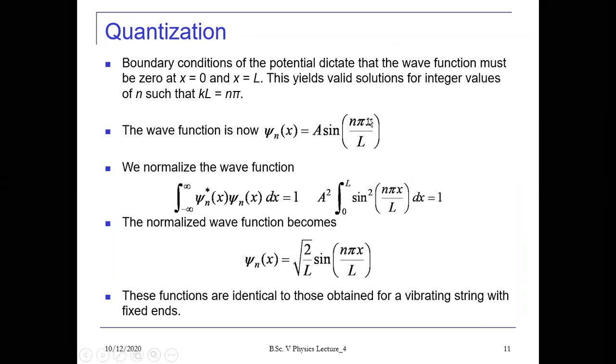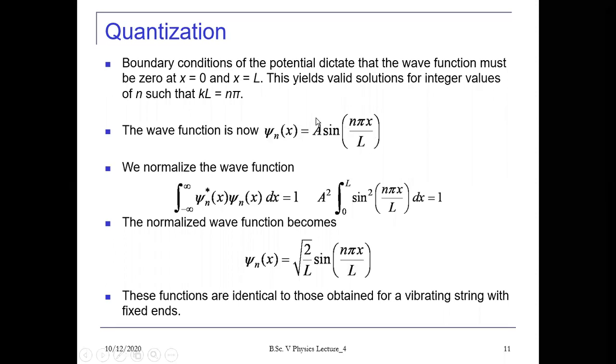And applying these conditions, when you find the constants, finally you will get this wave function psi x equals to a sin n pi x by L. L is the width of the box. Now to get the value of this normalized wave function, we use the condition of normalization, and this condition of normalization gives us the value of constant a, which is root 2 by L. So finally you get a normalized wave function.